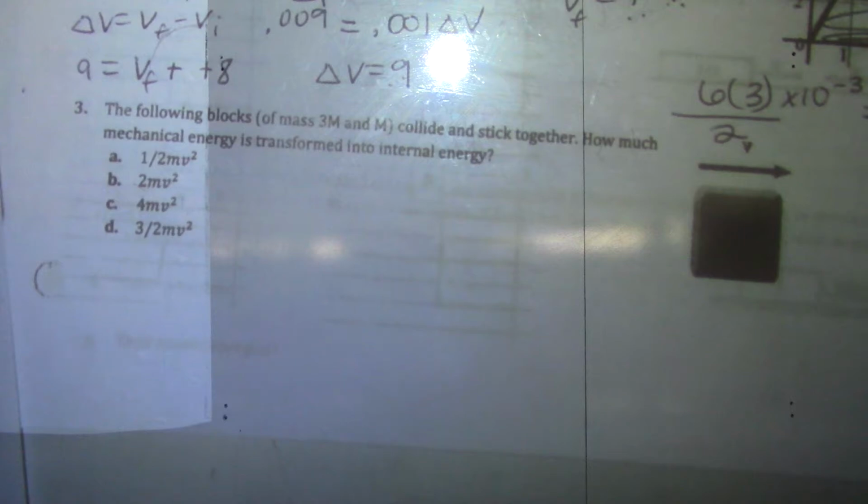Alright, these two collide and stick together. How much mechanical energy is transformed into internal? Mechanical energy is talking about both kinetic and potential. Here, we're just talking about kinetic. It's not like the potential is changing. So how much of the kinetic energy is going into some other form of energy? That means basically how much kinetic energy is lost.